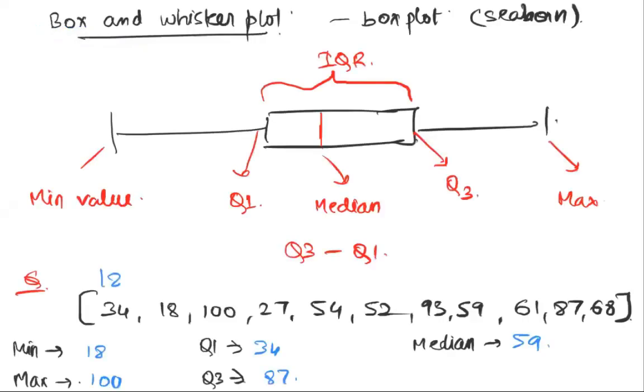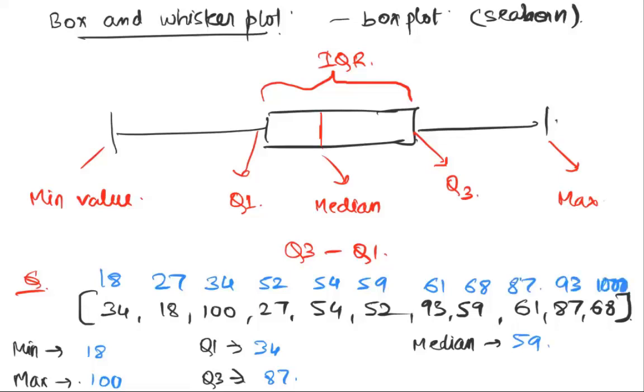Can somebody read out the sorted data to me? 18, 27, 34, 52, 52, 54, 59, 59, 61, 68, 68, 87, 87, 93 and 100.